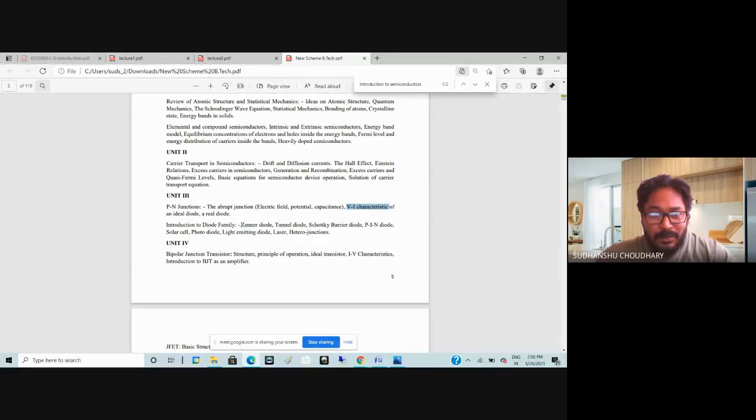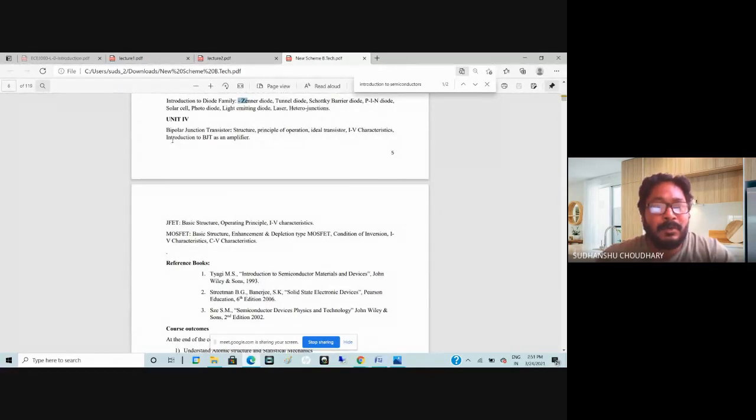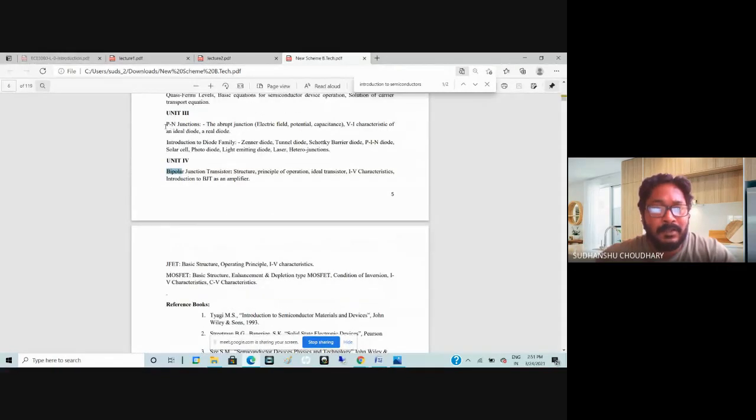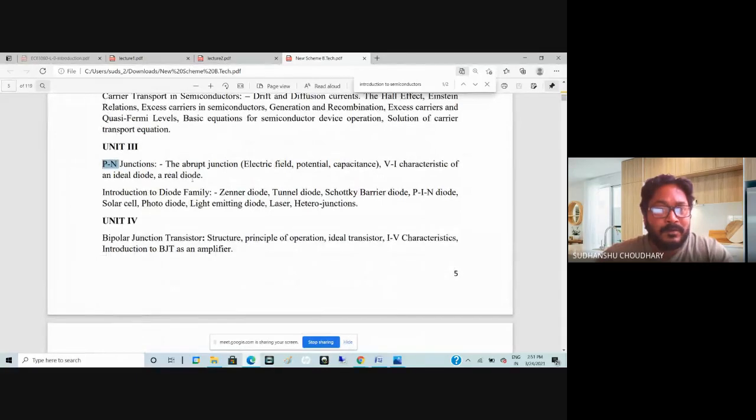Then we'll also talk about some other diode families, for example, Zener diode, tunnel diode, Schottky barrier diodes, PIN diode, and all these. So we'll talk about them also in brief. And then in unit 4, we'll talk about another device. So this was one device, that is the PN junction. Okay. So the PN junction was one device, that is the diode, and the other device is called a transistor. Right. Now there are two types of transistor. One is a bipolar junction transistor, and the other is a MOS field effect transistor, right?